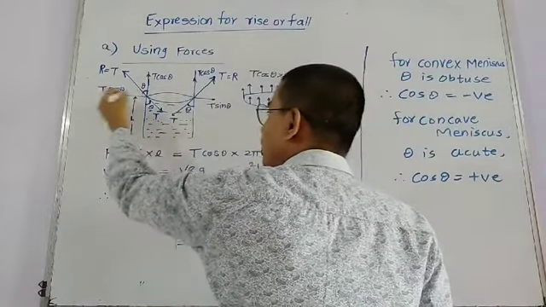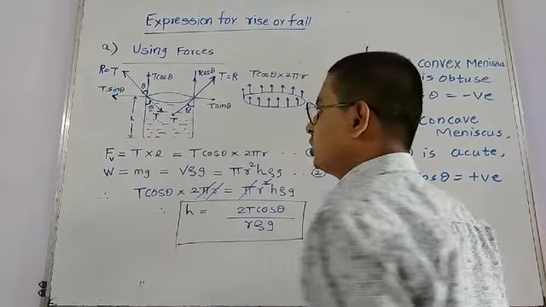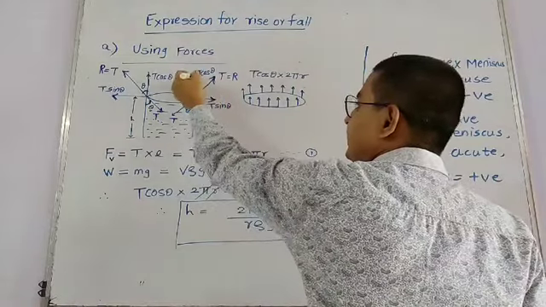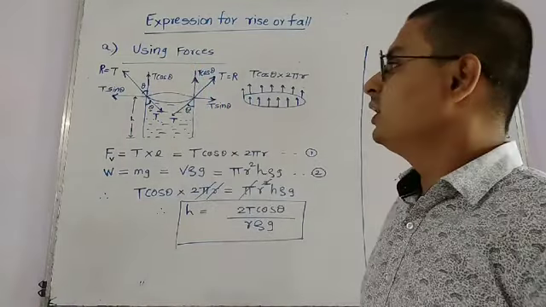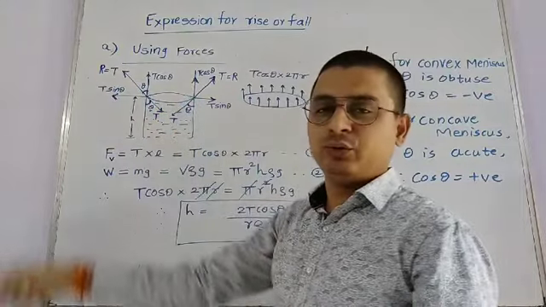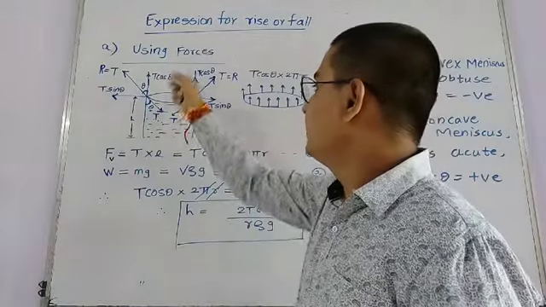So when we resolve this component of T, we get T sin theta and T cos theta. Similarly, here also we are getting T sin theta and T cos theta. Since ये जो horizontal component है, they are opposite to each other, so they cancel out, and T cos theta remains.